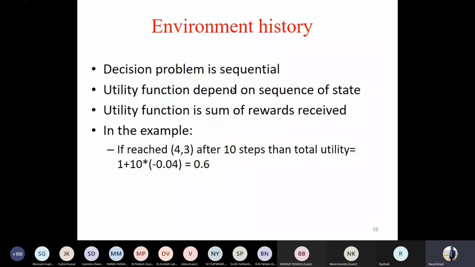I do not know from where you have started, but you finally landed on 4,3, which was a +1 state. So by reaching 4,3, I will get a reward of +1. But before getting the reward +1, I was on a non-terminal state 10 times. After the 10th action I have taken, I reached the +1 state. If you see, for every state, the reward associated was -0.04. So 10 times you have received this reward. And finally, you landed on the +1 state. So the total utility that you received is 0.6.